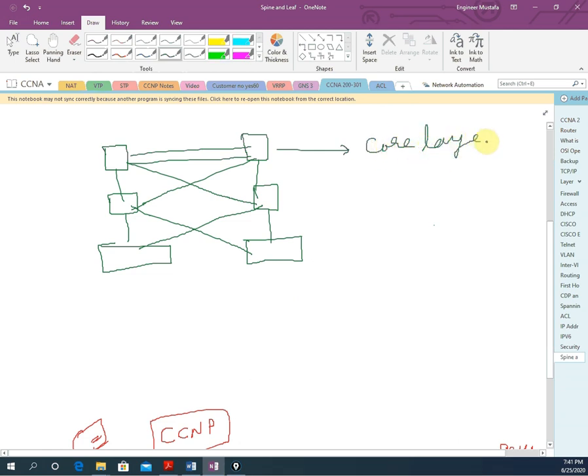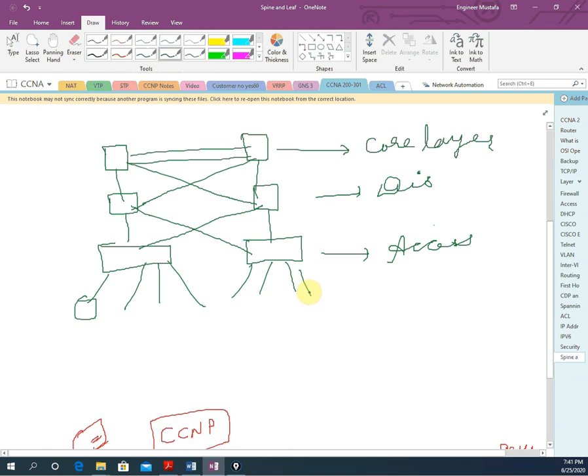So this is the core layer, which we already covered, and I am just drawing it here. This is the distribution, or we can say aggregation, and this is the access layer. What does access layer mean? Here we can connect our server or PC or printer, whatever we want to connect. That is nothing but the access layer. So in the traditional 3-tier network topology, we have core layer, distribution layer and access layer.